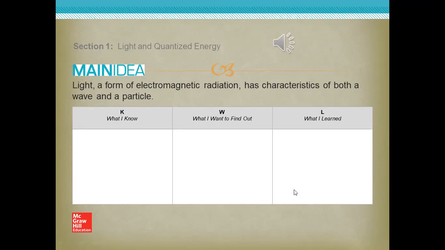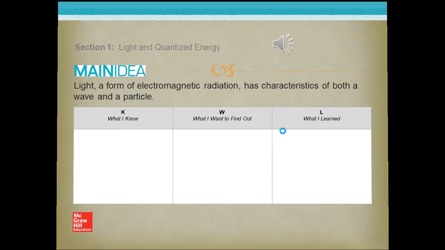Light, a form of electromagnetic radiation, has characteristics of both a wave and a particle. Thanks. Can you read again, please? Light, a form of electromagnetic radiation, has characteristics of both a wave and a particle.